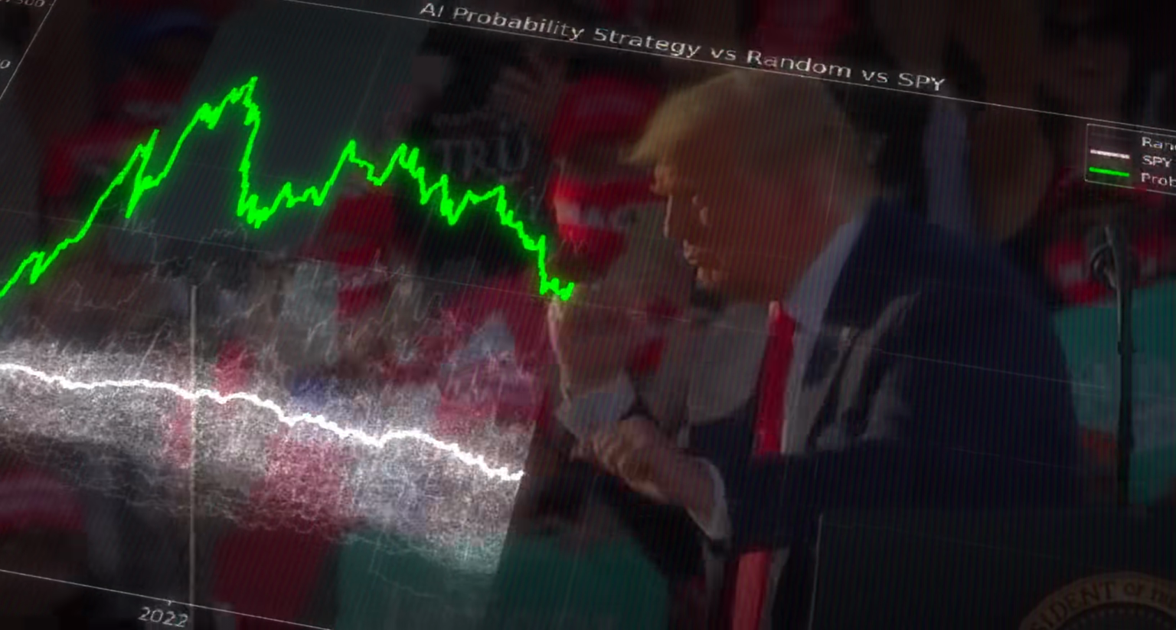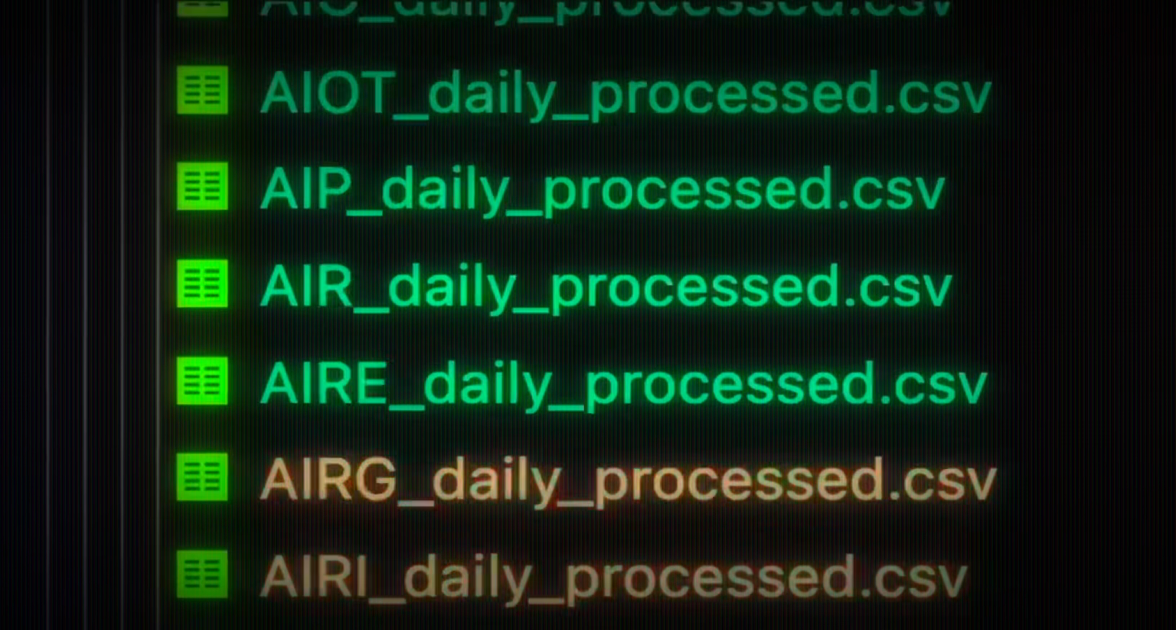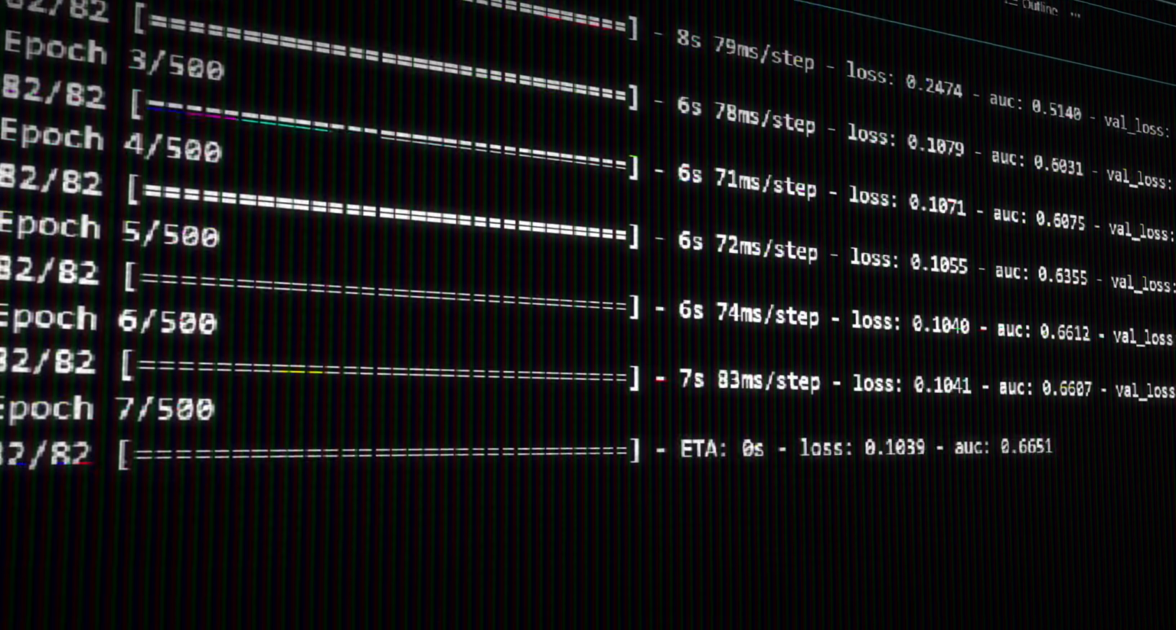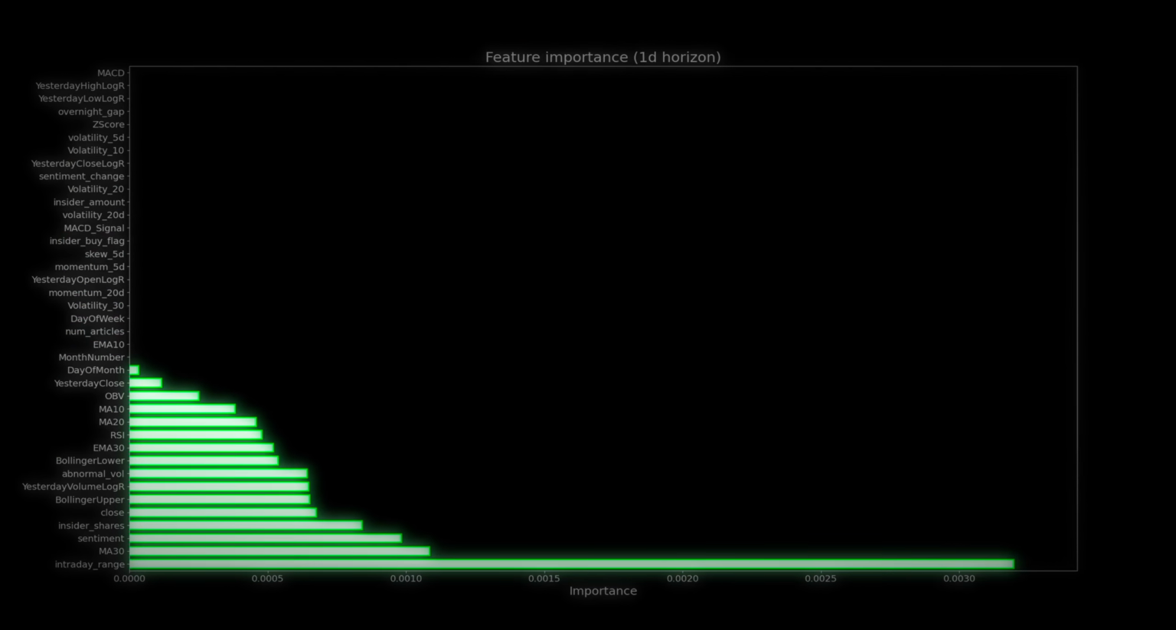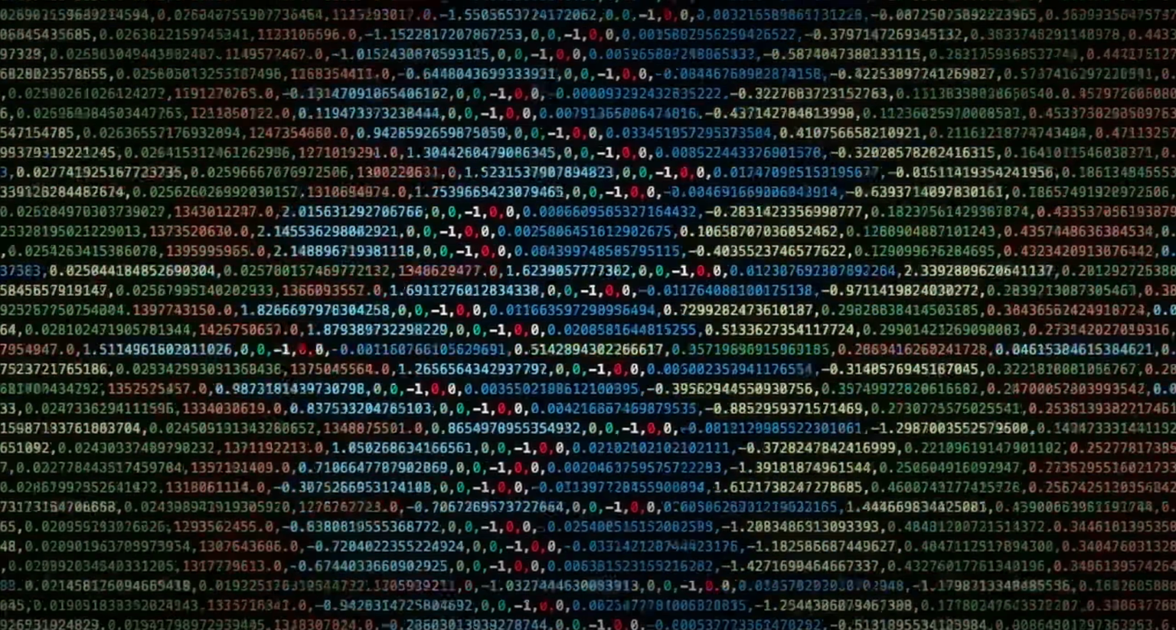Politicians beat the market by 10% every single year, so I did what every reasonable person would do. I fed every trade they've ever made into my AI stock predictor. I've been feeding this thing everything it can find. I want to keep improving this. I want more data, more insider knowledge.